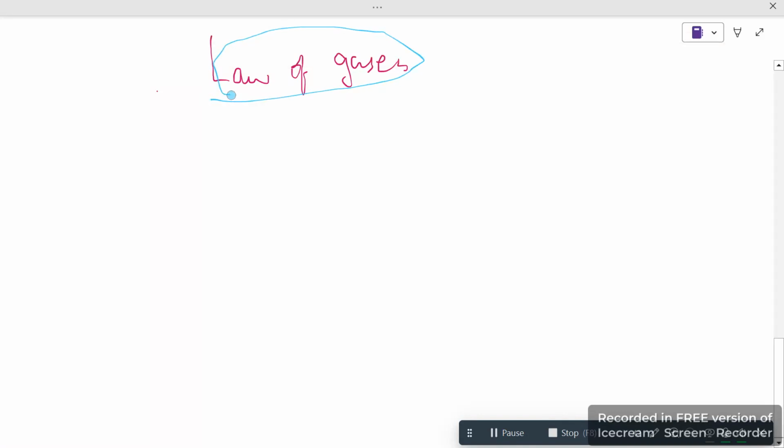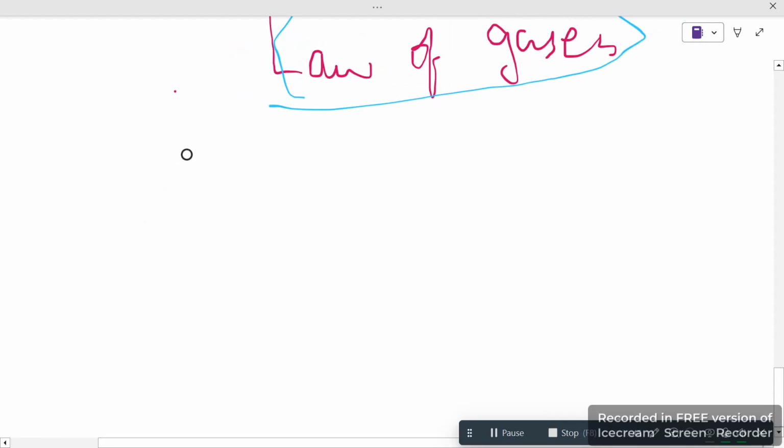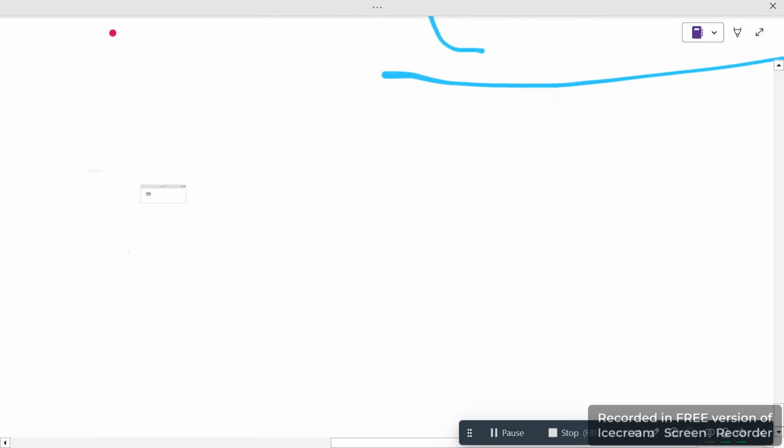So what does this statement simply mean? The law, let me just write. The law, you might have seen or have ever read in your book. The law which describes the relation between temperature, pressure, temperature,